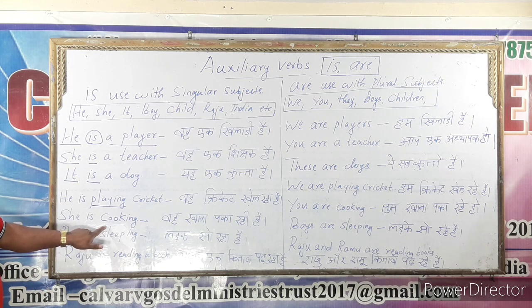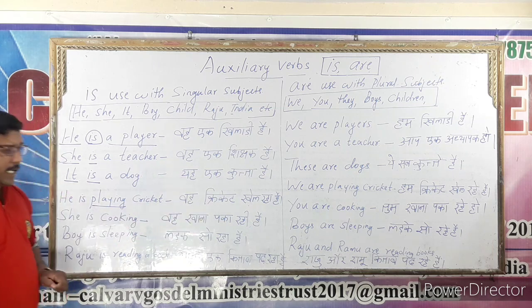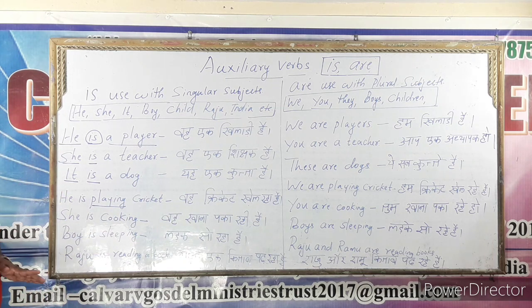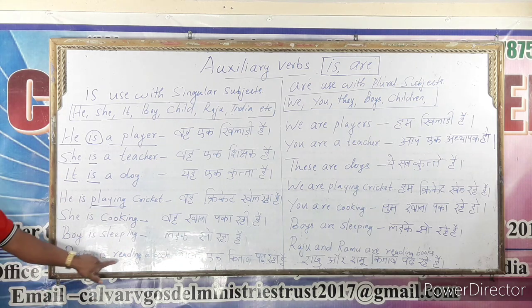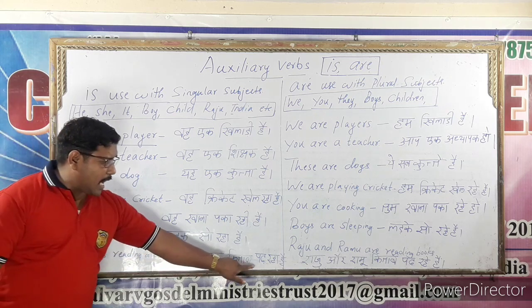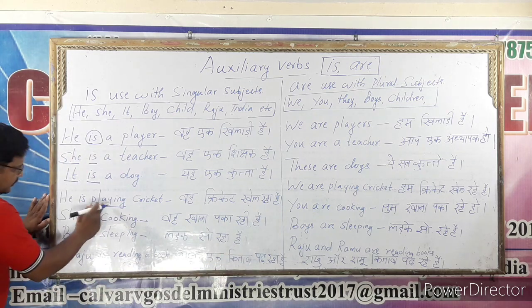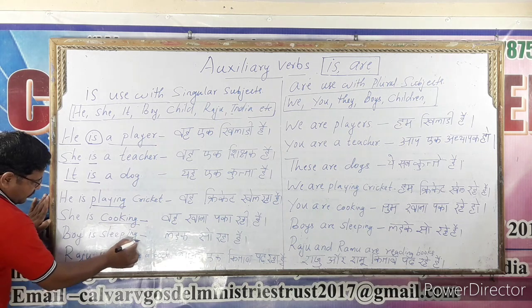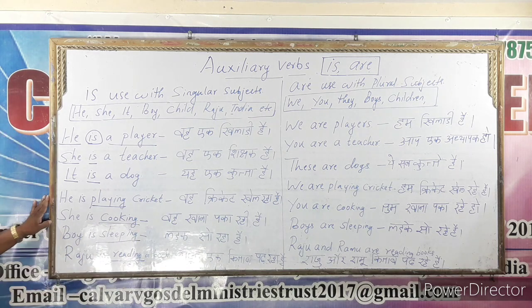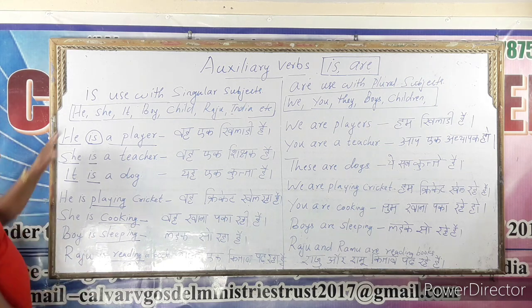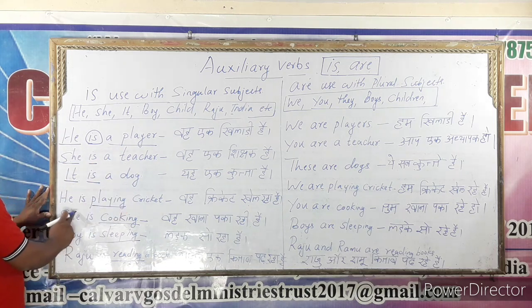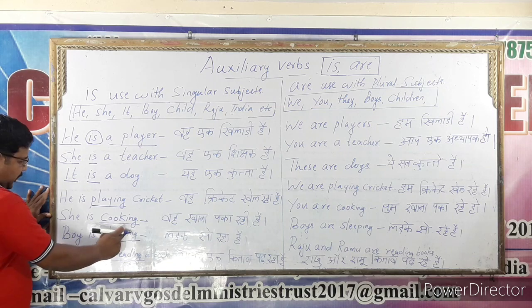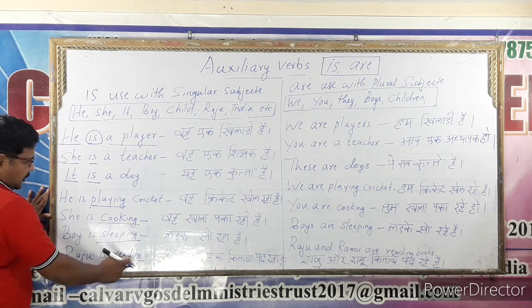She is cooking. वह खाना पका रही है. Boy is sleeping. लड़का सो रहा है. Raju is reading a book. राजू एक किताब पढ़ रहा है. See, this is an ing verb, this is an ing verb, this is an ing verb. That is why the present participle form of the verb is used here. Look at the board again. He is a player, she is a teacher, it is a dog, he is playing cricket, she is cooking, boy is sleeping, Raju is reading.